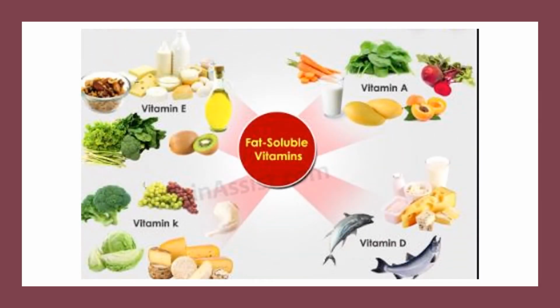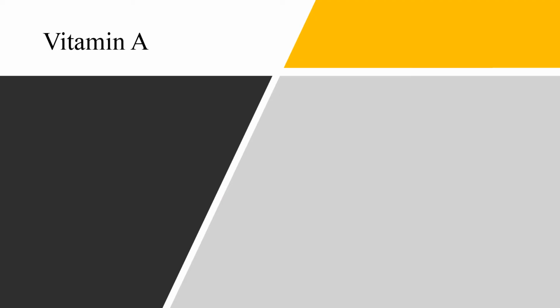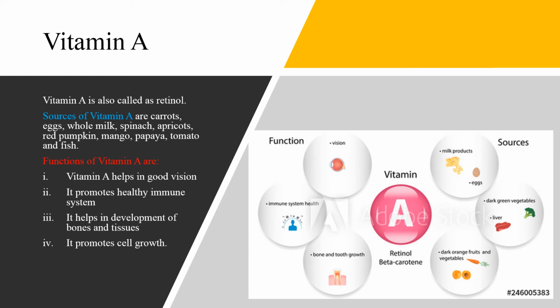So first we are going to see what are fat soluble vitamins. First one is vitamin A. Vitamin A is also called retinol. Sources of vitamin A are carrot, eggs, whole milk, spinach, apricot, red pumpkin, mango, papaya, tomato, and fish.